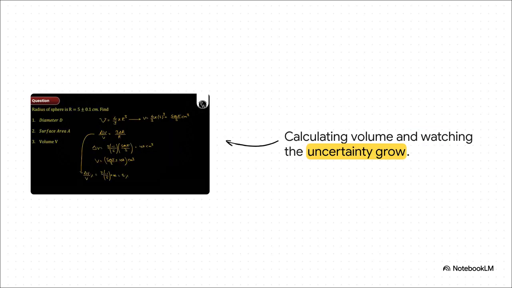Imagine holding a physical sphere. Say you measure its radius as 5 centimeters, but you're unsure of its true boundary by just 0.1 centimeters. Seems tiny, right? That's just a 2% relative error. But because the formula for volume relies on the radius cubed, that tiny 2% mistake absolutely explodes into a massive 6% total volume error.